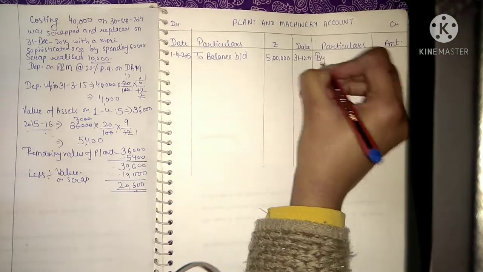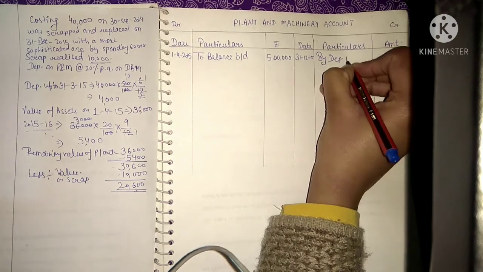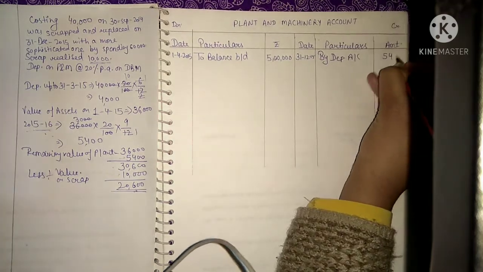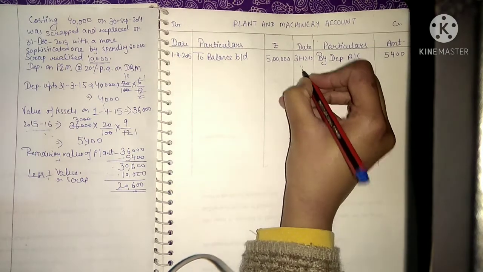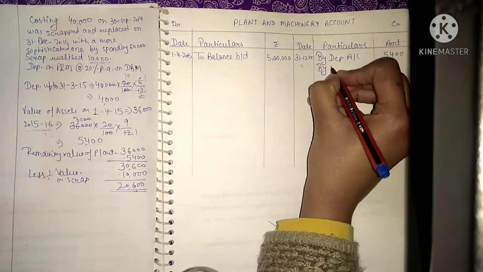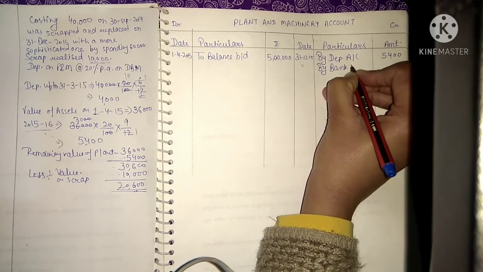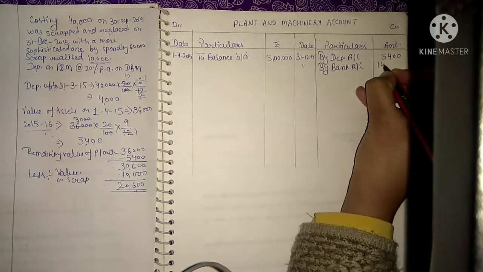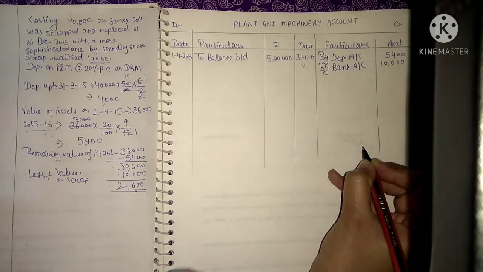So we will write by depreciation account. Depreciation is 5,400. Next thing, on the same date, we realized cash. So that was by bank account. Amount received was 10,000. Now we have loss on sale of plant.